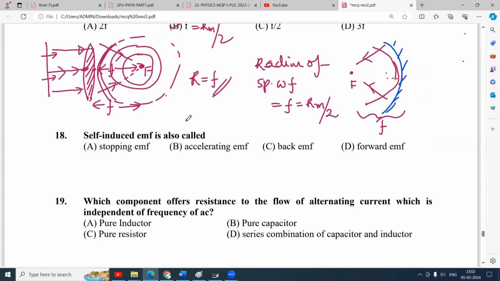Self-induced EMF is also called back EMF, because self-induced EMF is induced in order to oppose the cause. That's why it is called back EMF.